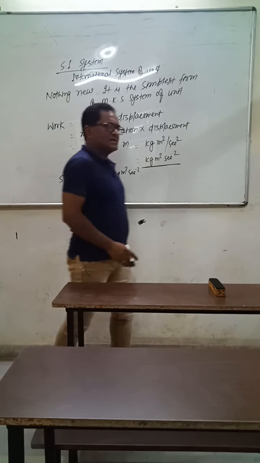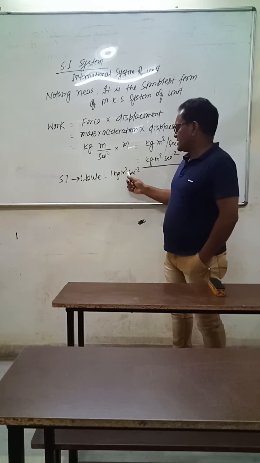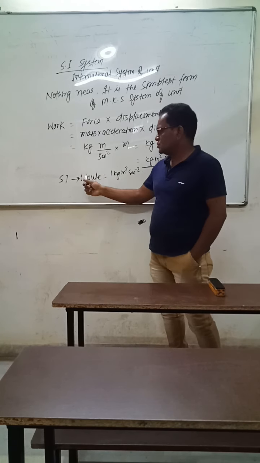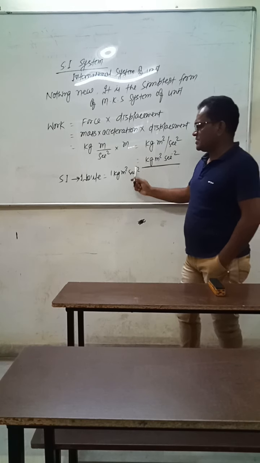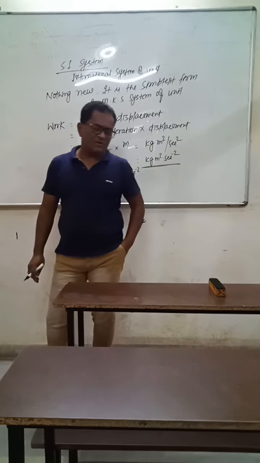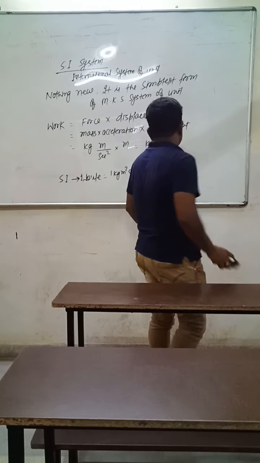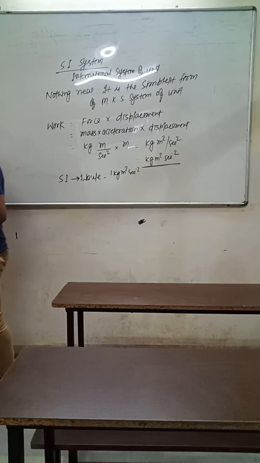So Joule is the simplest form of kg meter square per second square. Thus, the SI system is nothing new, but it is the simplest form of the MKS system of unit.